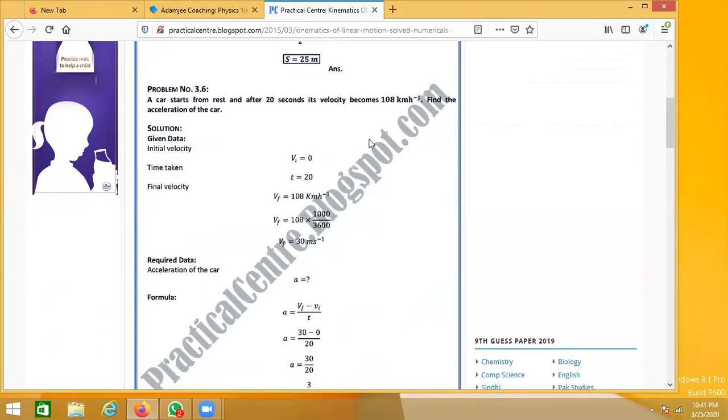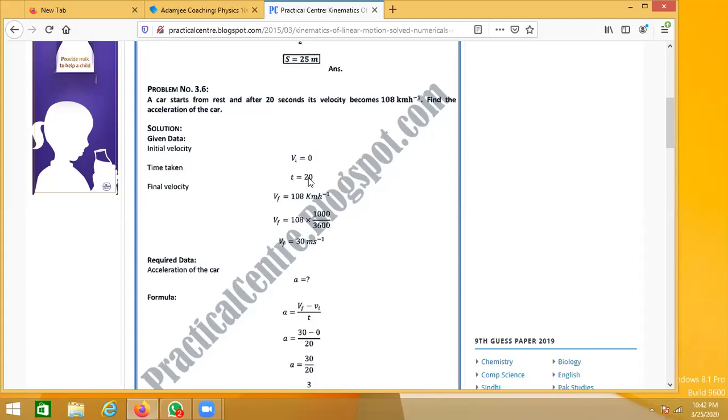In the data we have written VI equals 0. And they are saying that after 20 seconds, its velocity has become 108 kilometers per hour. So after 20 seconds, which is the time given in the question, the final velocity is 108 kilometers per hour.